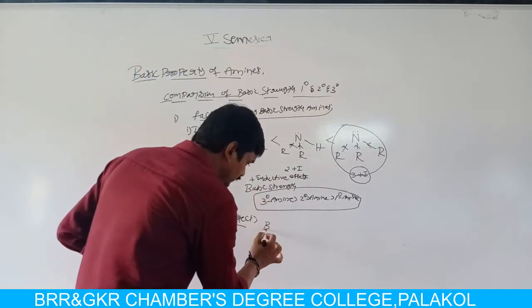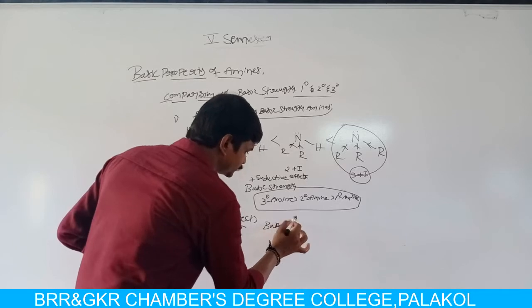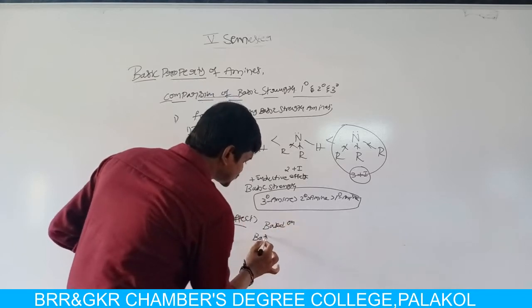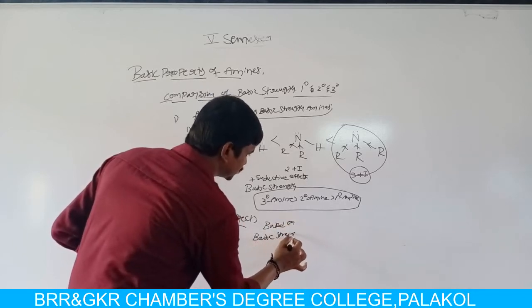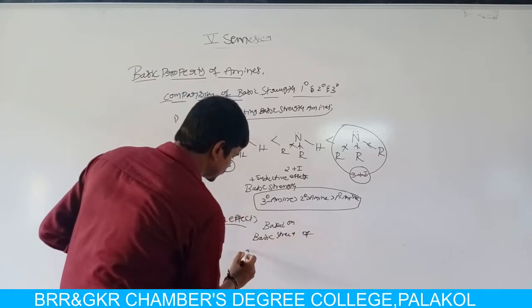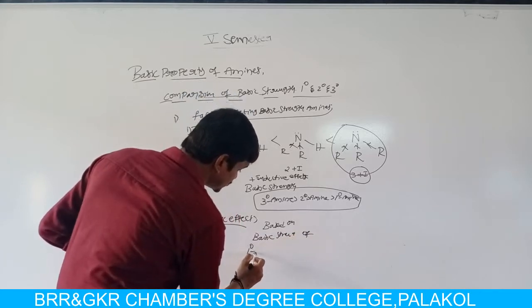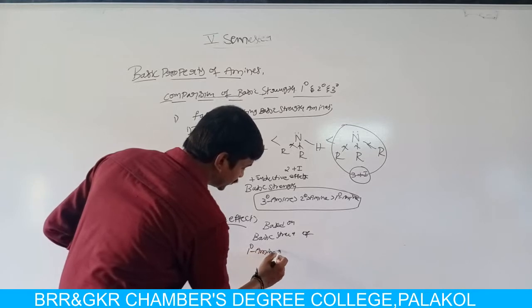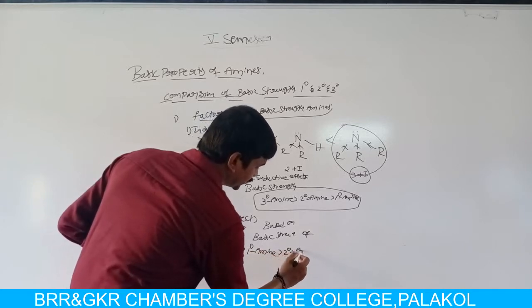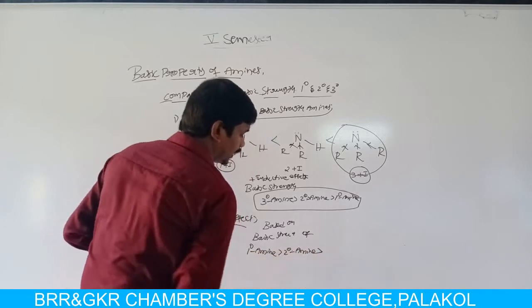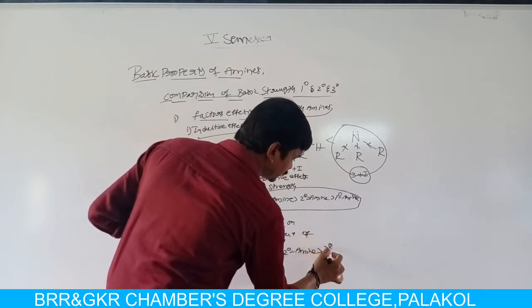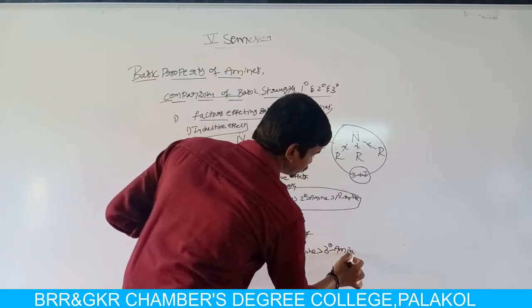Based on the steric effect, the basic strength of amines is, primary amine is more basic than secondary amine, and secondary amine is more basic than tertiary amine.